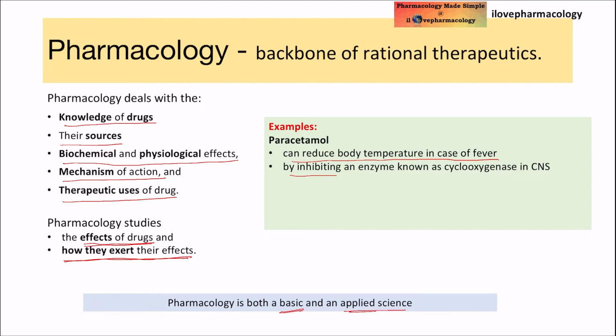By inhibiting an enzyme, cyclooxygenase, in the CNS, which is required for prostaglandin synthesis. These prostaglandins act as inflammatory mediators. So by inhibiting cyclooxygenase in the CNS, paracetamol will inhibit the synthesis of several inflammatory mediators.